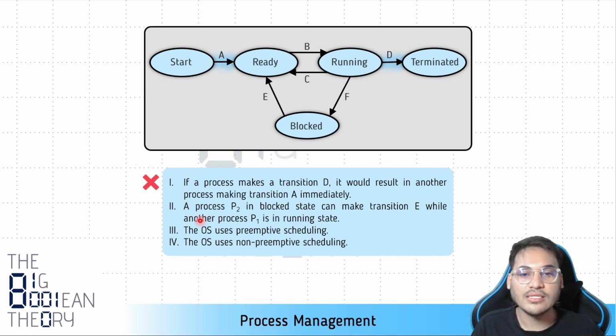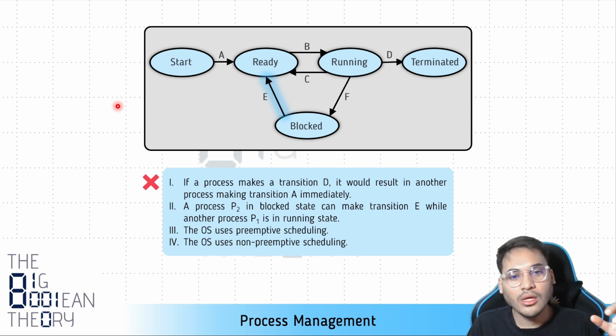The next statement says that a process P2 in block state, that is this one, can make transition E. Transition E is this one from block to ready, while another process P1 is in running state. So we are now talking about this transition E. The question is saying that let's say there is a process which is executing its instructions, it is in the running state. Can any other process which is in the block state make a transition to the ready state? Well, this statement is true.